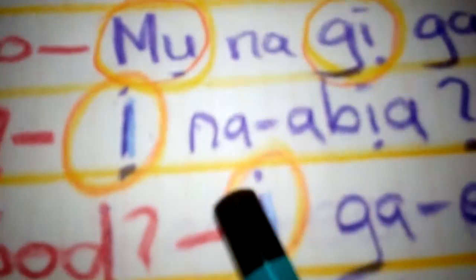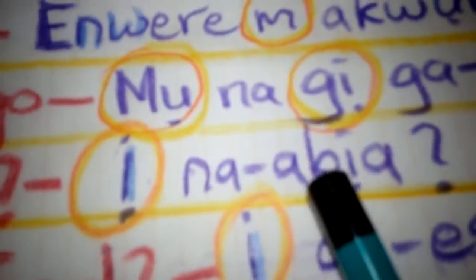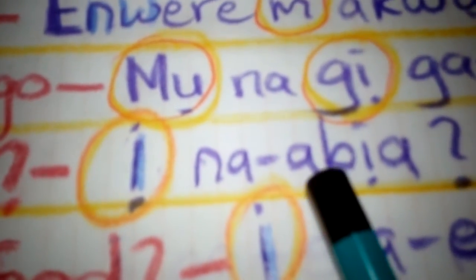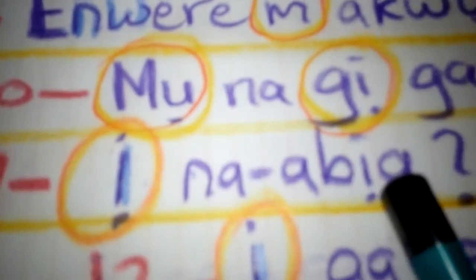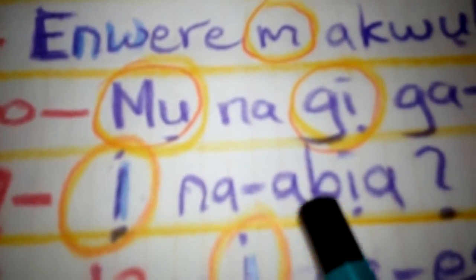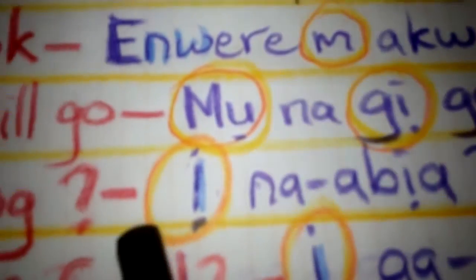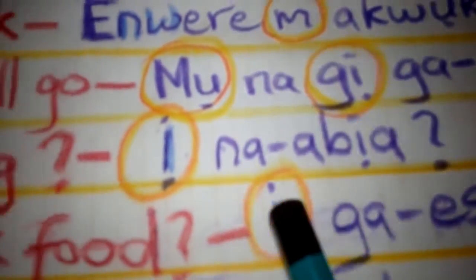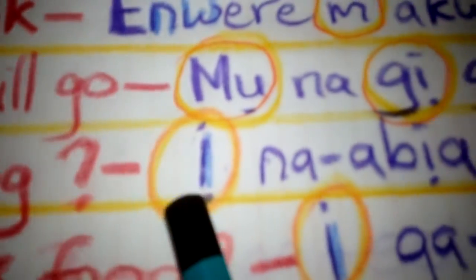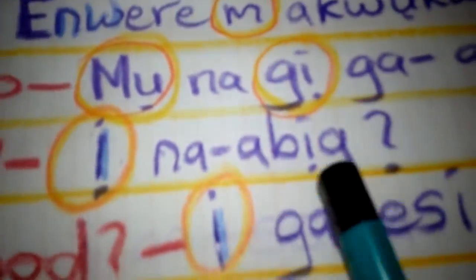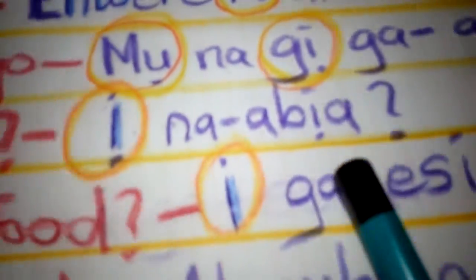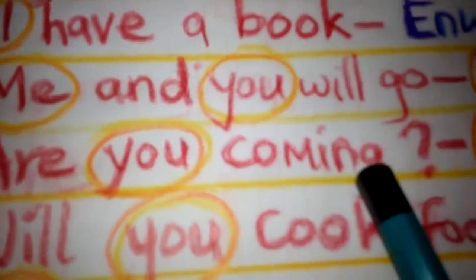So how do you know? Because of the vowel harmony in this verb, okay? So you check your infinitive verb, all those participles, you will see what I'm trying to say here. So it's the same thing. So I use Ị. Ị na-abịa? Are you coming?